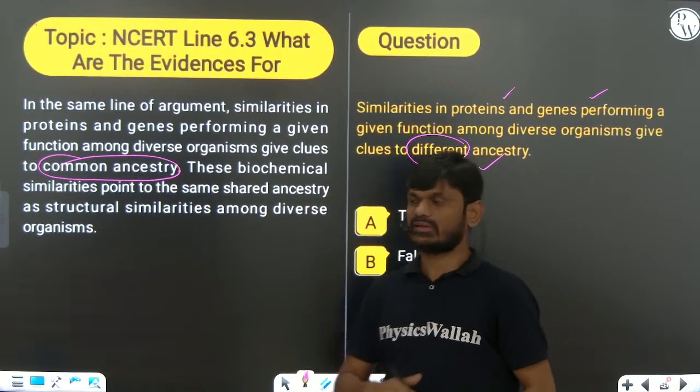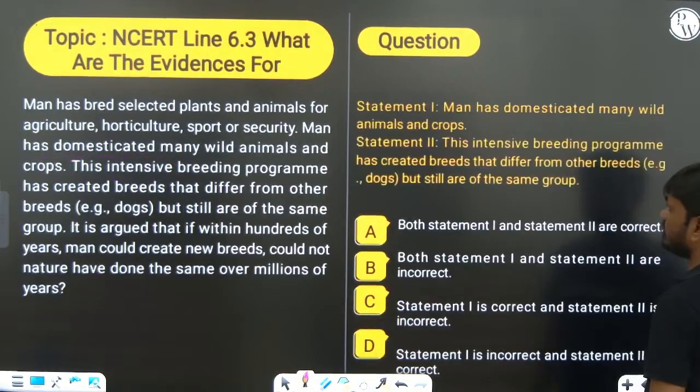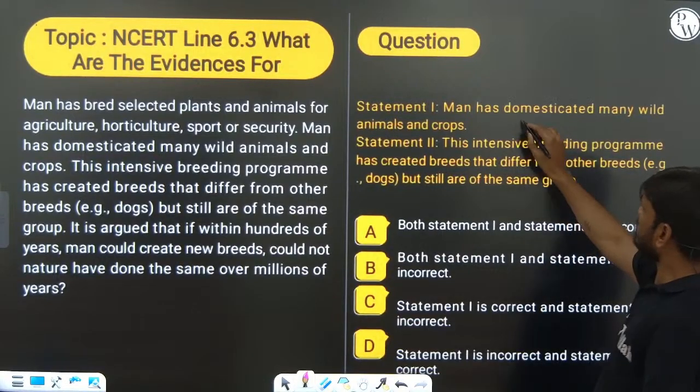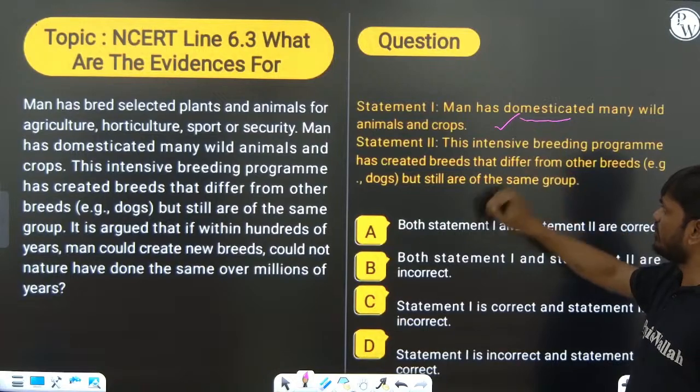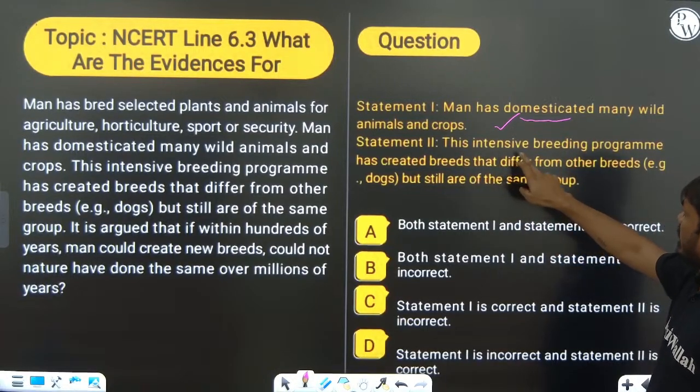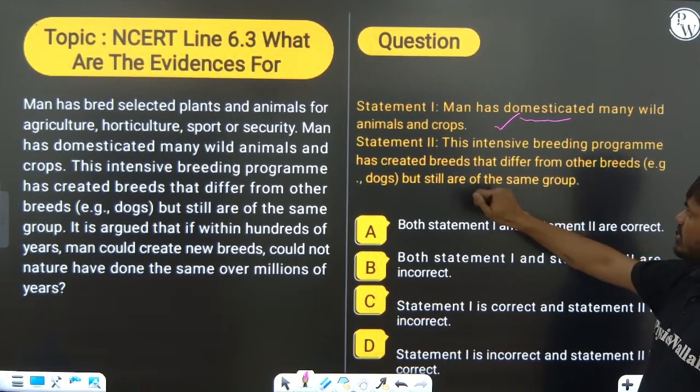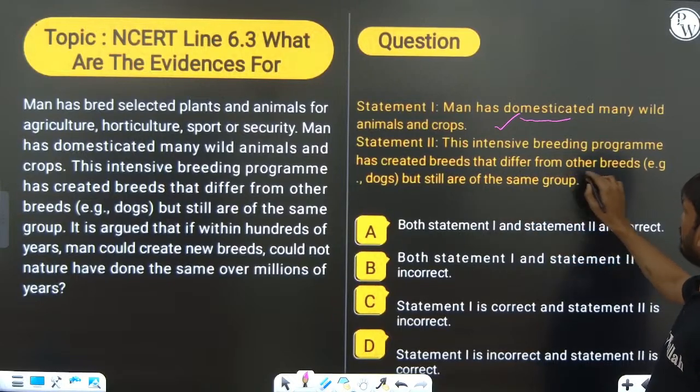From NCERT, you can see, man has domesticated many wild animals and crops. This is right. These intensive breeding programs have created breeds that differ from other breeds.